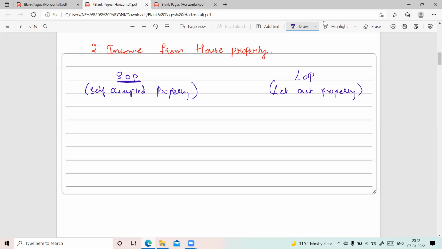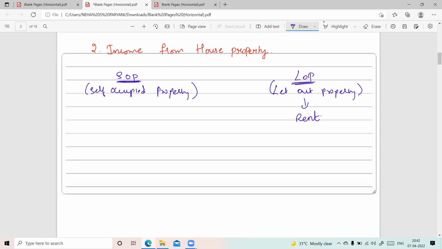And if he is owning multiple properties, the other properties he must have let out on rental basis, where others are staying and using the property. Such properties we call let out properties, and the owner will be receiving rent from these properties.